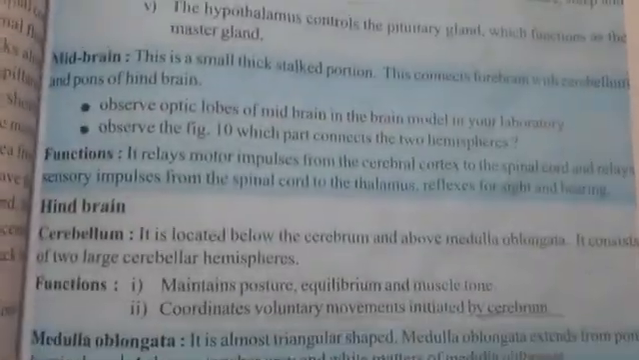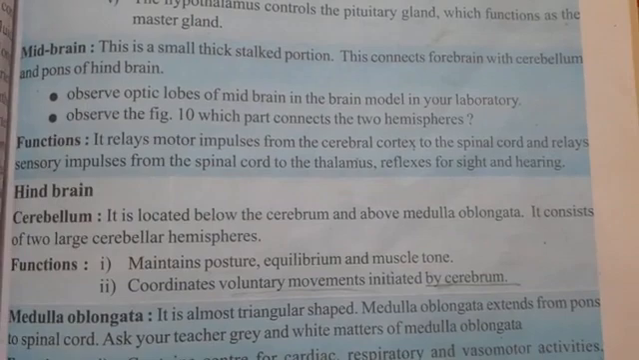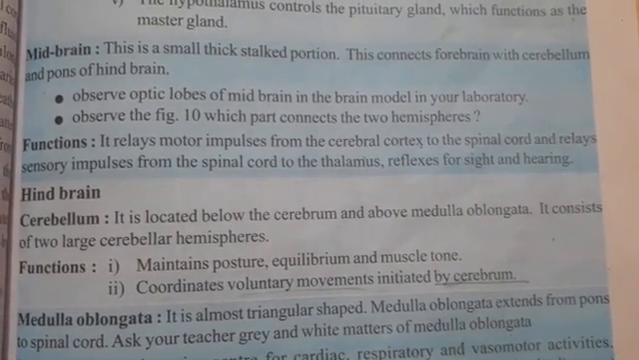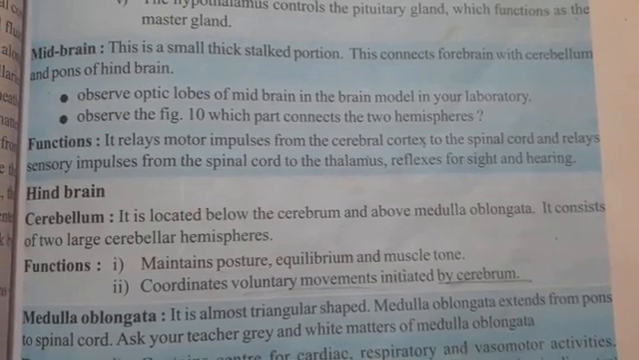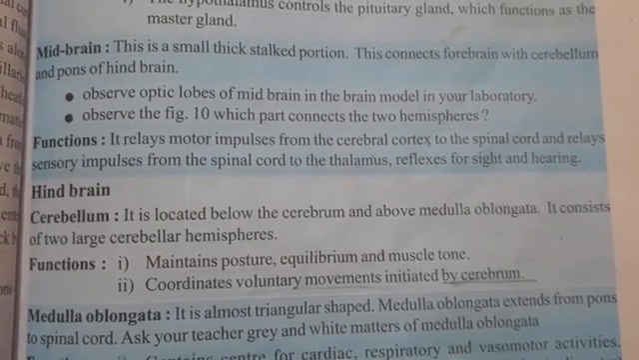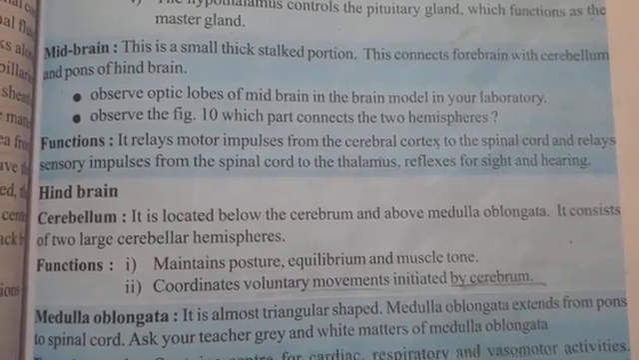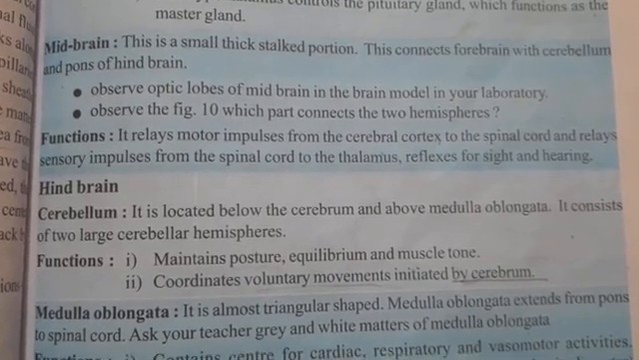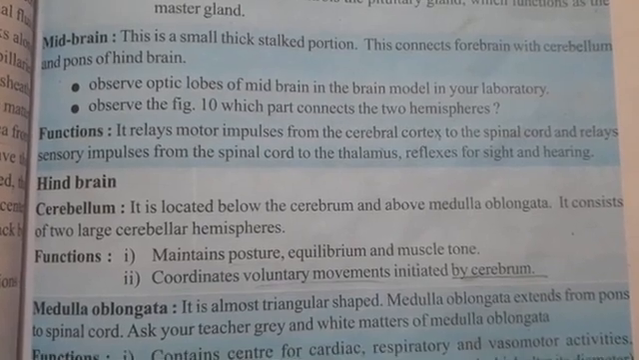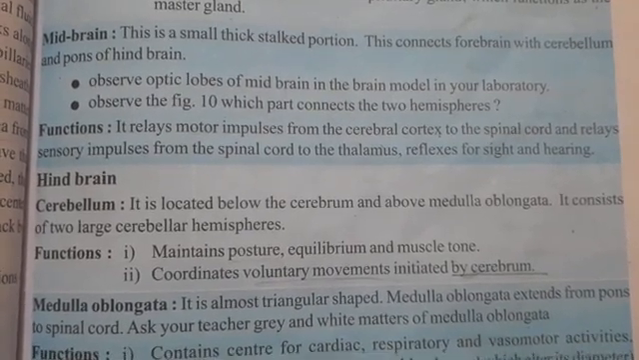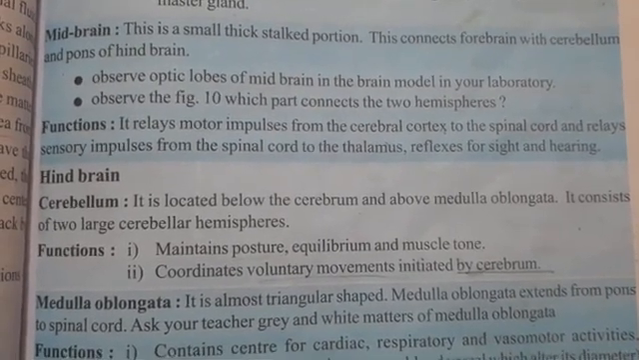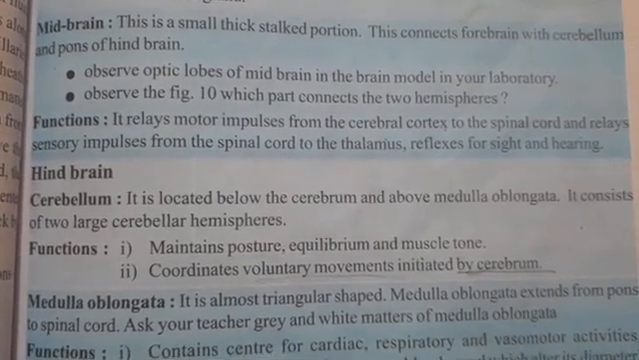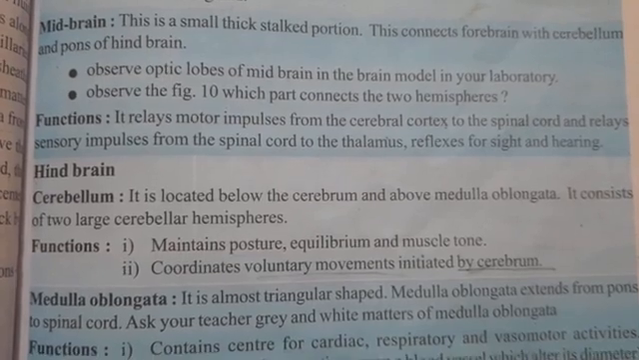Next, midbrain. This is a small, thick, stalked portion. This connects forebrain with cerebrum and pons of hindbrain. Next, its functions. It relays motor impulses from the cerebral cortex to the spinal cord and relays sensory impulses from the spinal cord to the thalamus. Reflexes for sight and hearing.